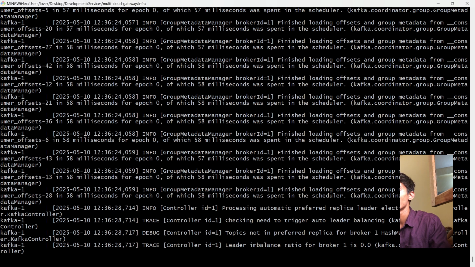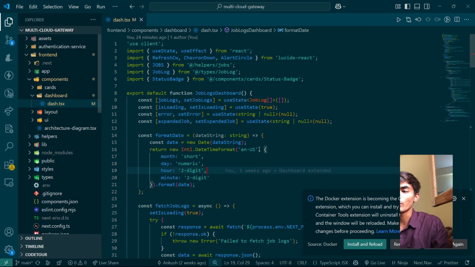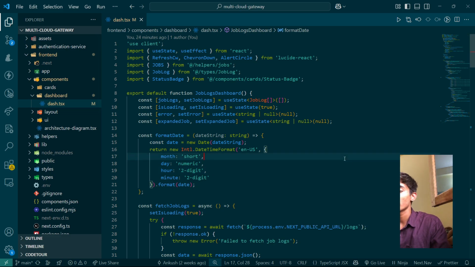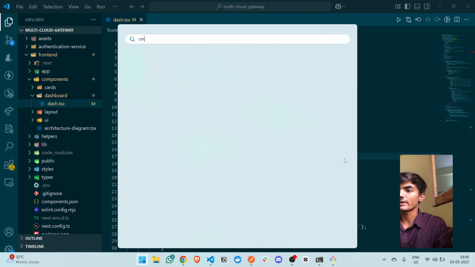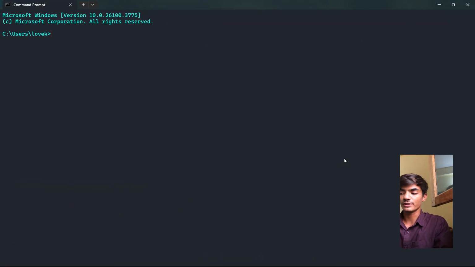Yeah. So Kafka has been started with the help of Zookeeper. So we have a queue running on our system right now. Then I have databases running. We have used two databases in this. First is MySQL to keep the track of the users, and the second one is MongoDB, which basically keeps the track of all the logs from the main server.